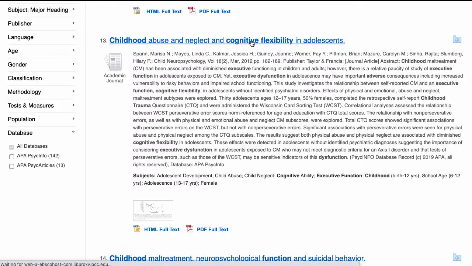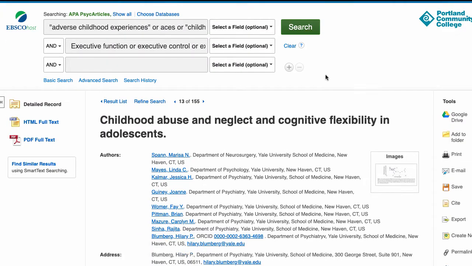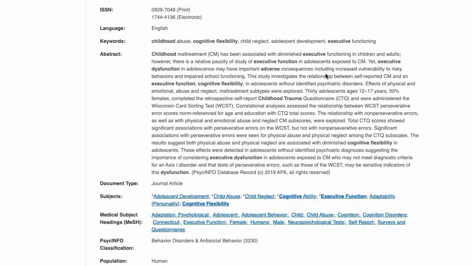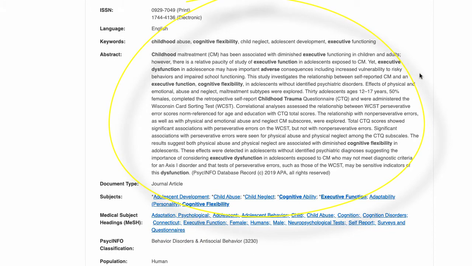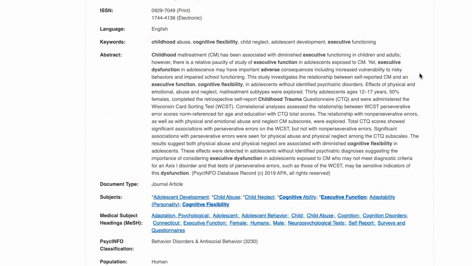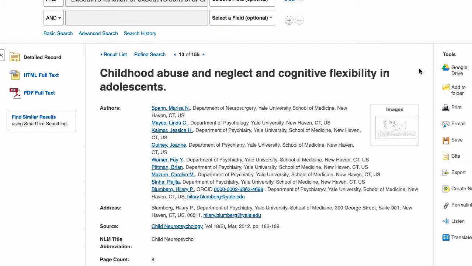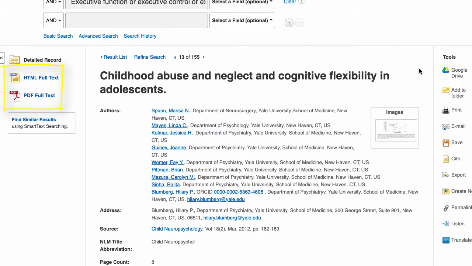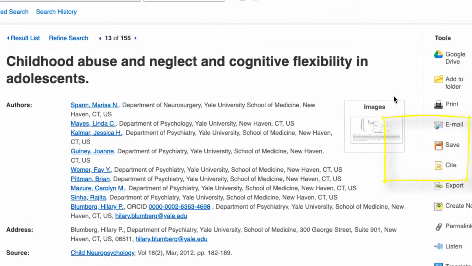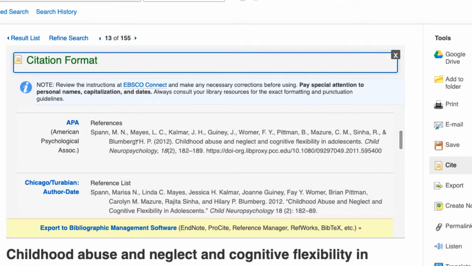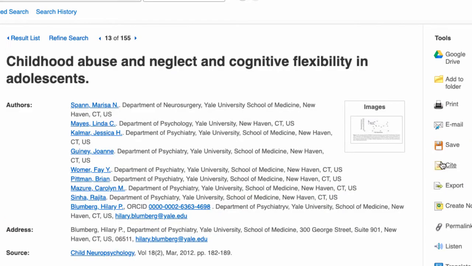When an article looks interesting, click on the title. You can then read the article's abstract, which gives you a nice summary of the article. If you're still interested in the article, you'll see that you can access a PDF of the article here on the left-hand side of the page. You can also click on this citation button to find the citation in APA format that you can copy and paste into your bibliography. I'd suggest emailing the article to yourself.